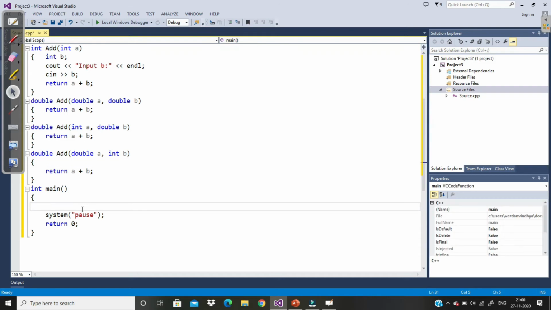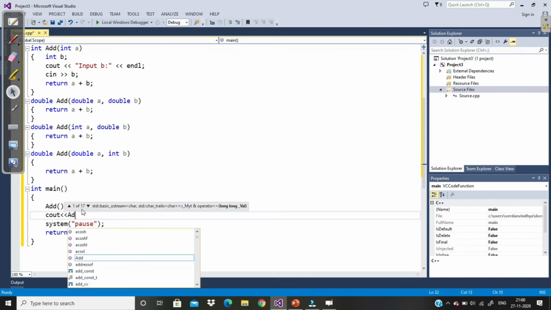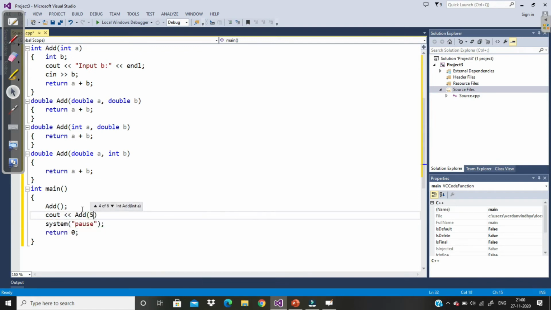Now let's say we call these functions. I will pass the values directly. So let's say I call the first function. The compiler will know which function I am going to call. Now cout add 5, so it means we have another function. Then go to the end line.